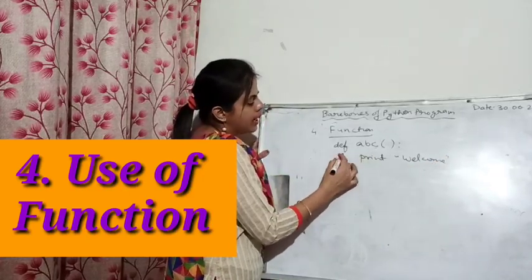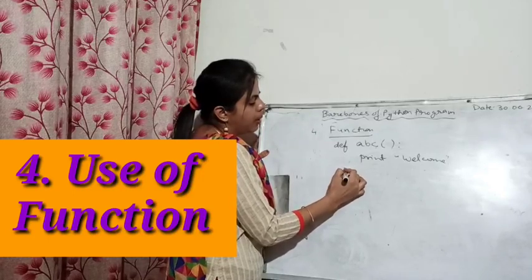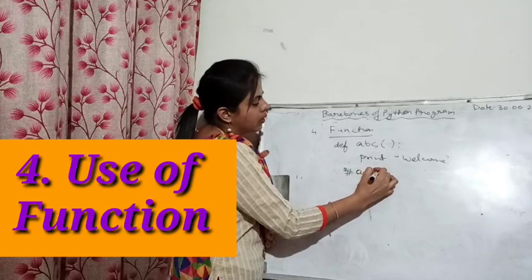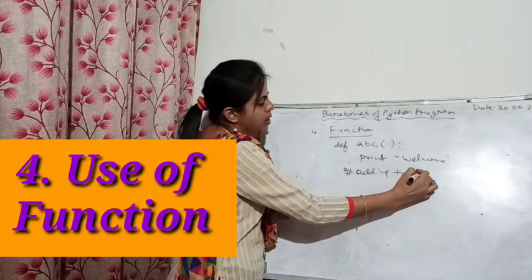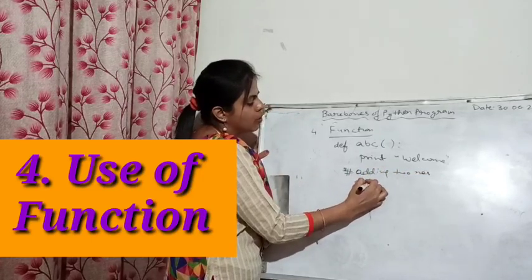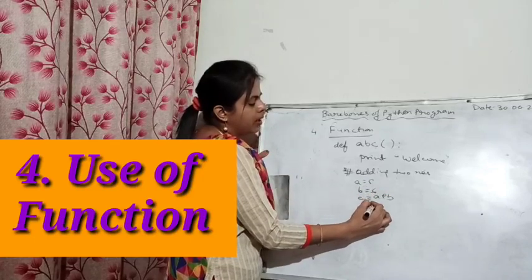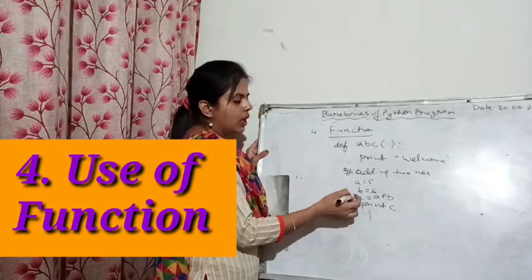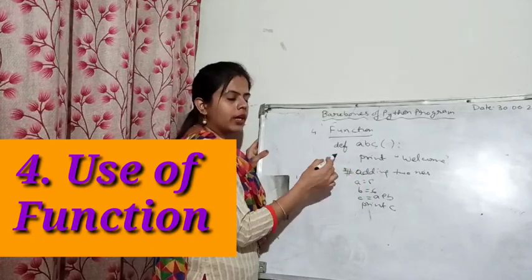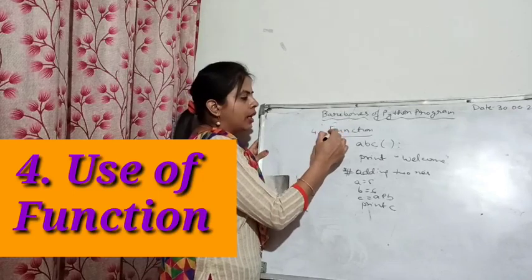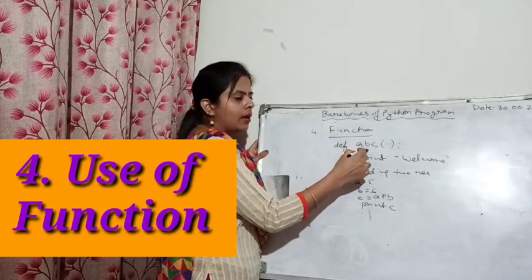Now suppose afterwards in the Python program I have written one comment, adding two numbers, and then a is equal to 5, b is equal to 6, c is equal to a plus b, print c. Now when the interpreter interprets the program, the control will go to the first line ABC.